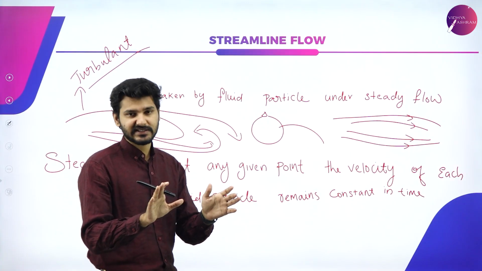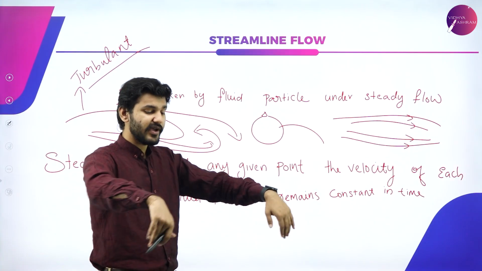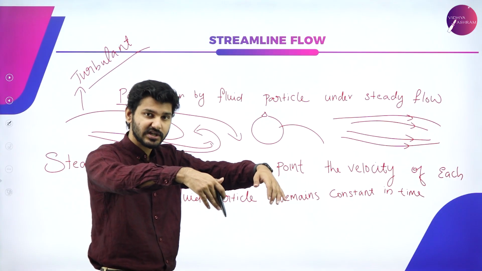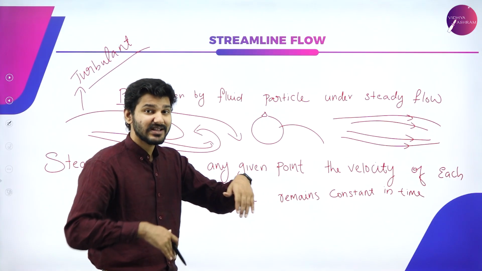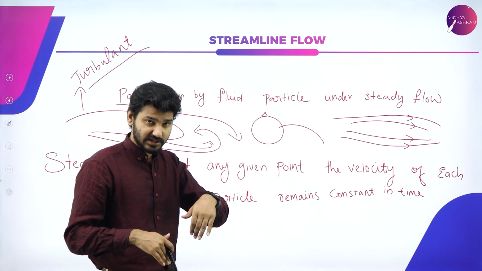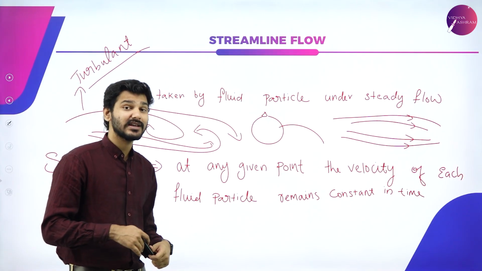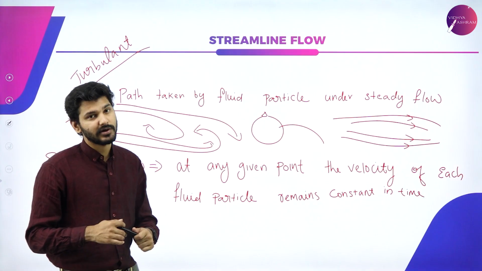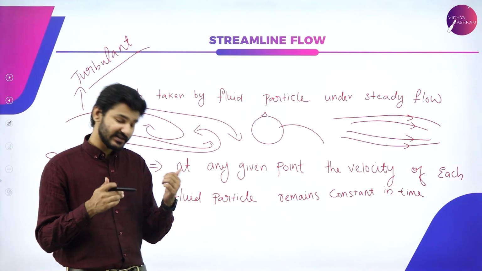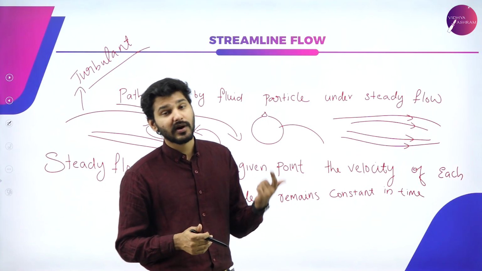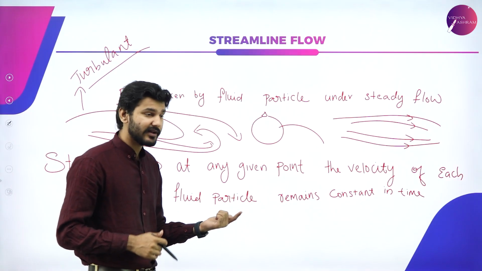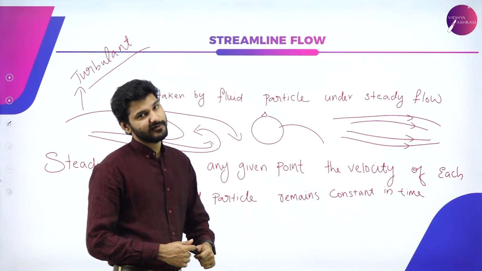I'm taking the river as an example. So when the streamline flow is obstructed and the pattern is changed, and it is now curving and whirling around, then there is turbulent flow in that motion. So that is turbulent flow and streamline flow, and for streamline flow we actually need steady flow.